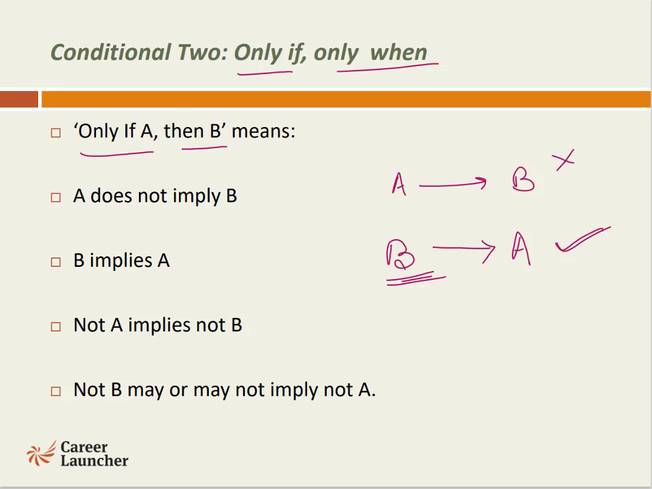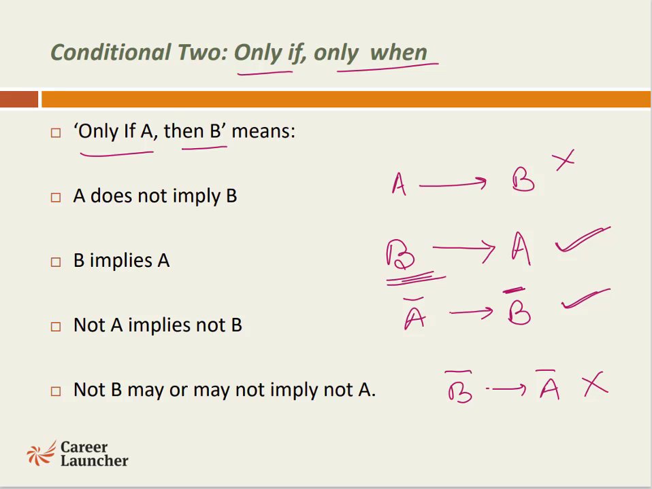Not A implies not B. So if A has not happened, B would not have happened. There is 100% surety in that. Not B may or may not imply not A, so this is not a sure thing. There are chances that A not happening could be there and could not be there.